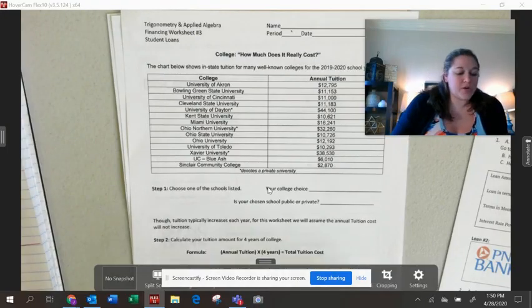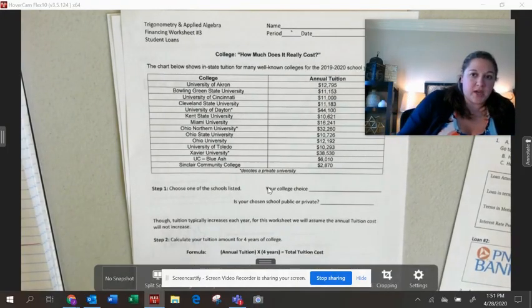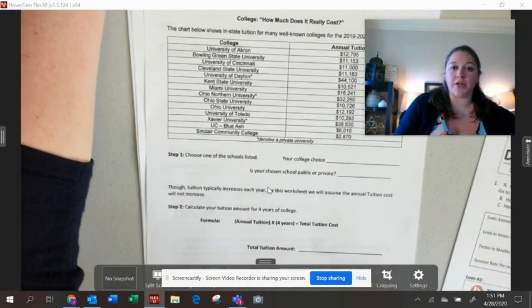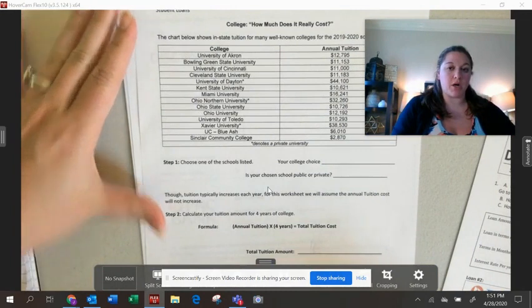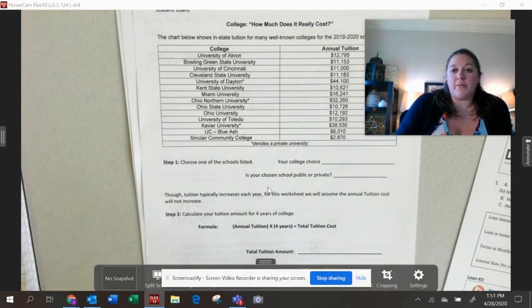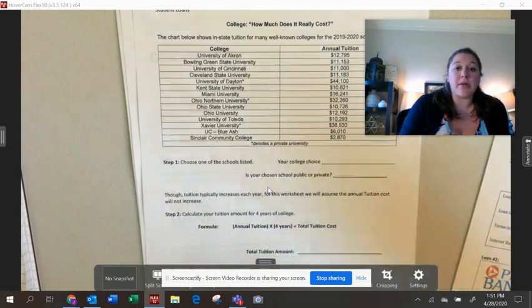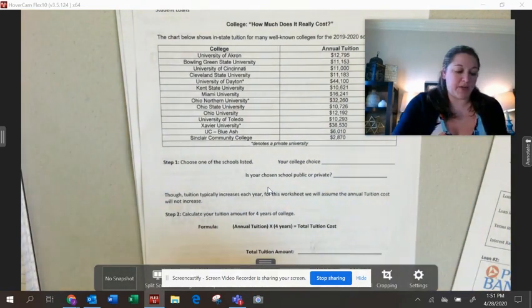All right, so we're going to get started with this first page. The goal of this first page is just to come up with an accurate number, or as accurate as we can make the number, to represent your calculation for what size of student loan package you'll need to take out for your particular college plan. And remember, I'm going to show you a basic version where you just go to the same school for 4 years first, and then we'll talk about how you can do some variations to make it fit your exact plan.